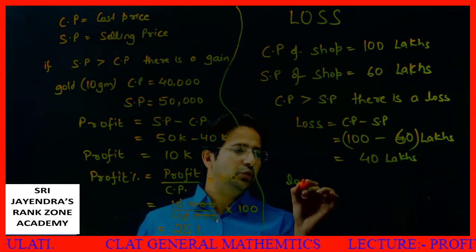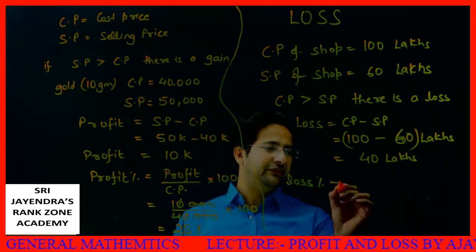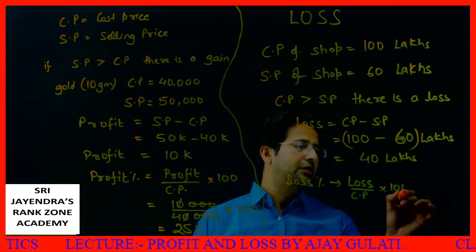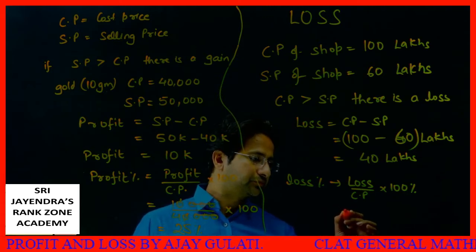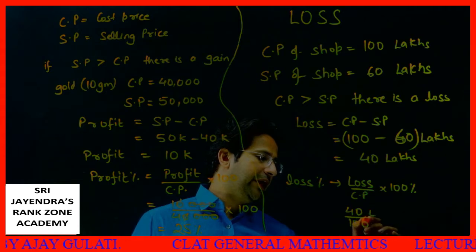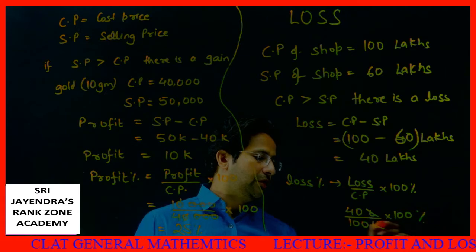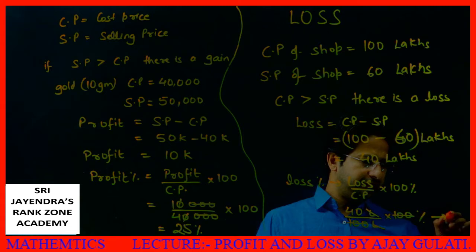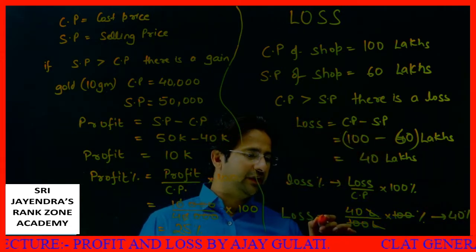And if I need to calculate the loss percentage, then it will be loss upon CP into 100. This much will be the percentage. Let's put down the values. What is the loss? Loss is 40 lakh, upon CP was 100 lakh. L means lakh, okay? Into 100. L to L cancel. 100 cancel. I can say there is a loss of 40%. The loss which I bear is 40%.